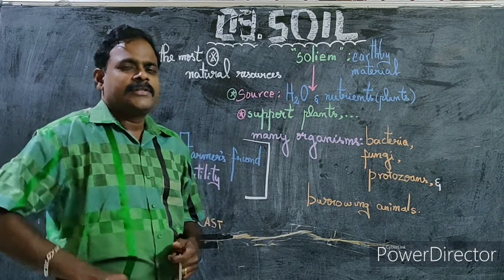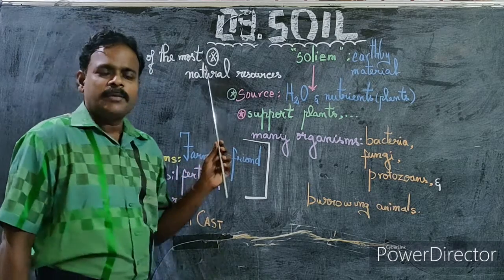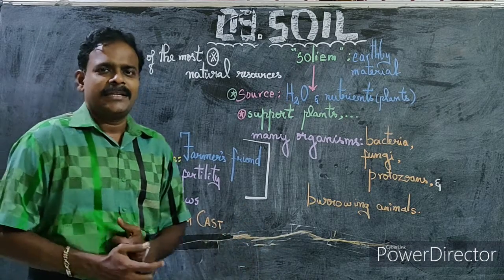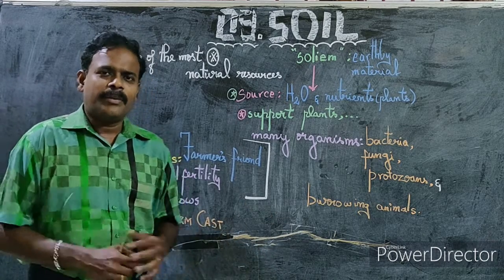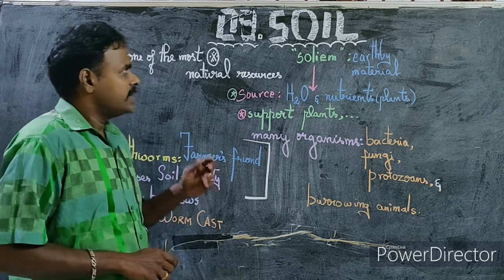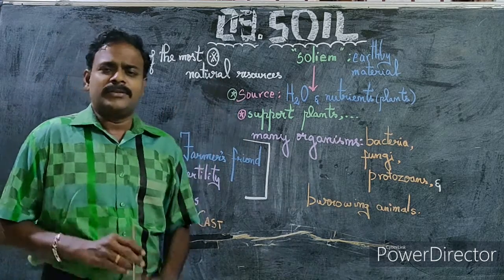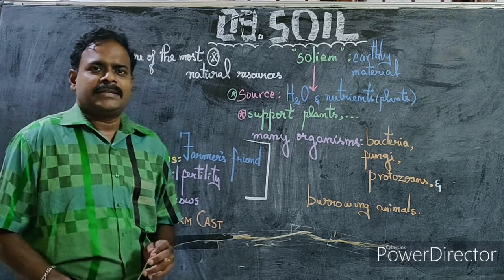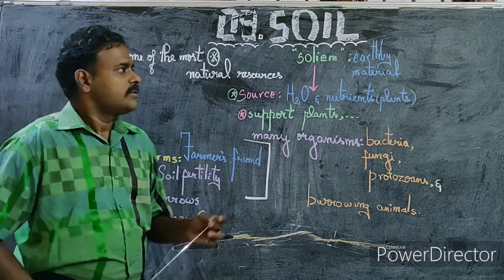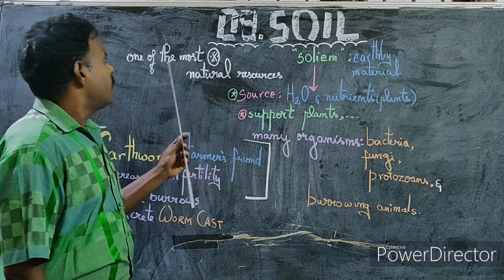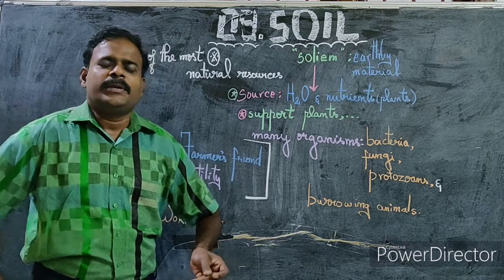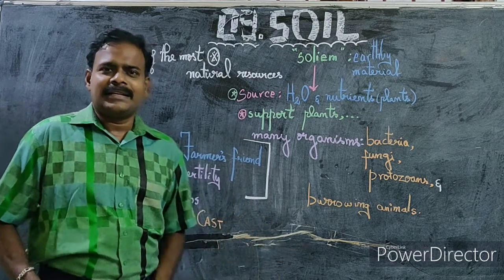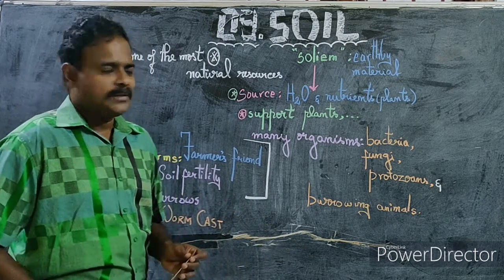Soil. Soil is one of the most important natural resources. There are many resources found in our earth, on our planet. Among those, we have some natural resources like water, various kinds of minerals, and soil. Hence we say soil is one of the most important natural resources, which means there are also other important natural resources found on this planet.